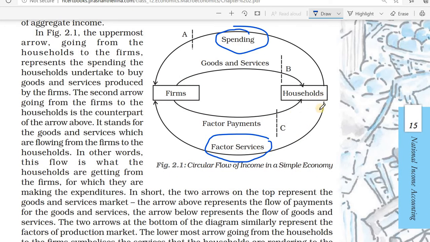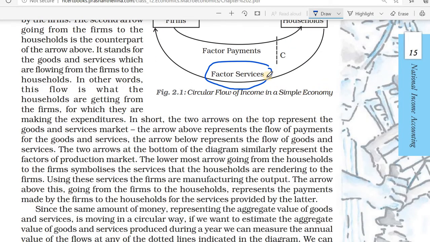Through this arrow you can see this service. Households give factors of service, and firms give factors of payment, meaning for labor service they give remuneration. Then it is a circular flow.